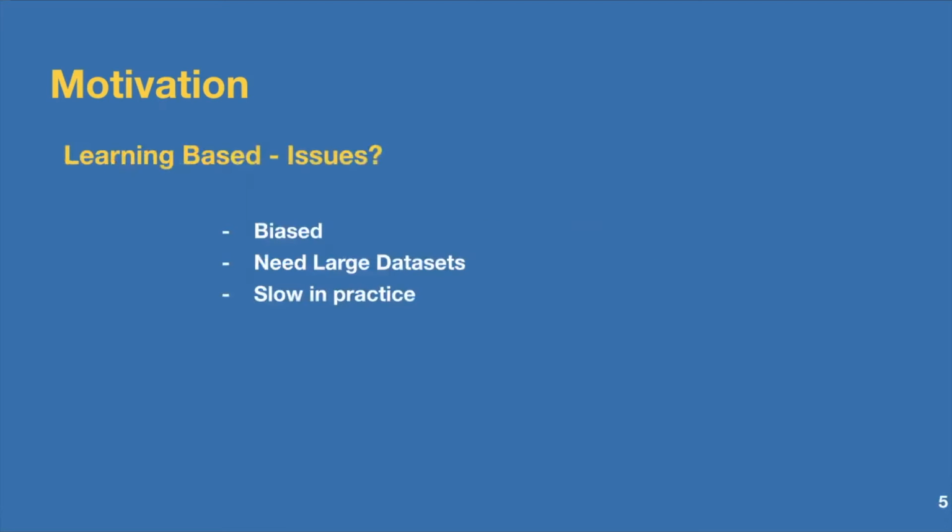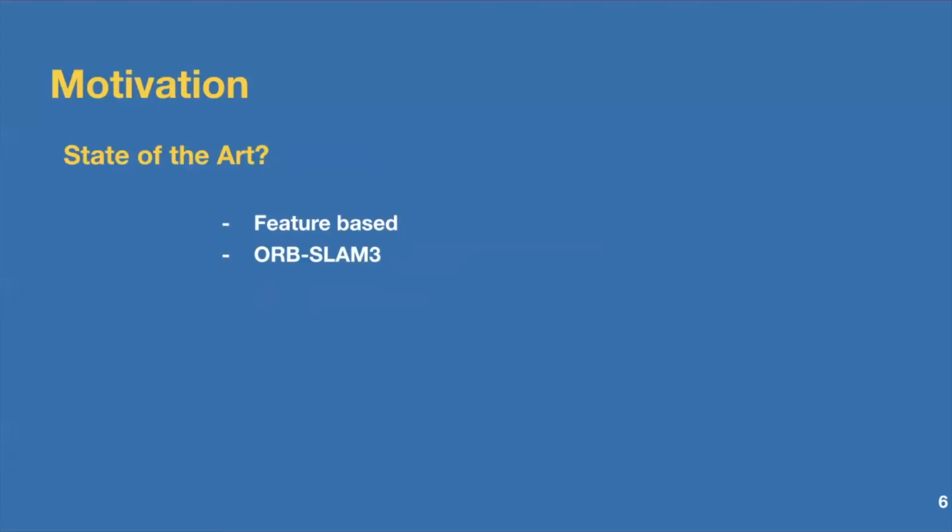What are the issues with learning based methods? They are mostly biased towards the dataset they are trained on, they need large datasets to train, and in general are slow in practice. This leaves us with the state of the art methods, which are still feature based, and ORB-SLAM 3 is well known for it. There are certain issues with the current feature based methods also, mainly computation, and dynamic objects in the video. Our focus would be to tackle the dynamic objects in the video.